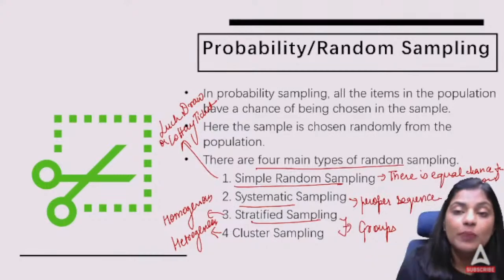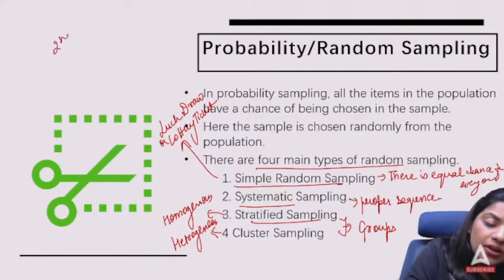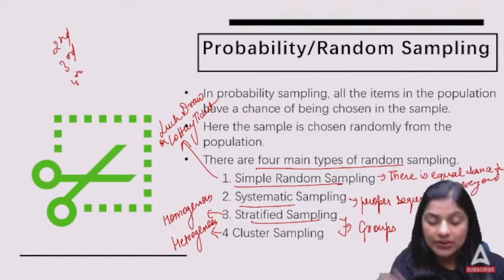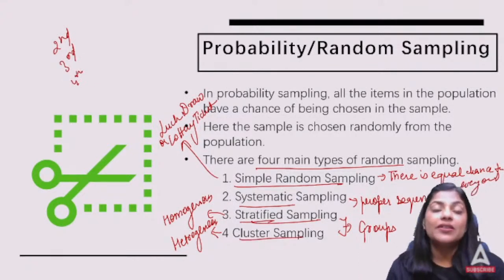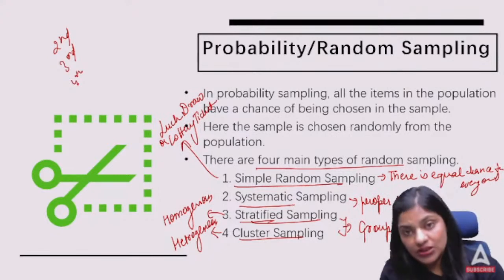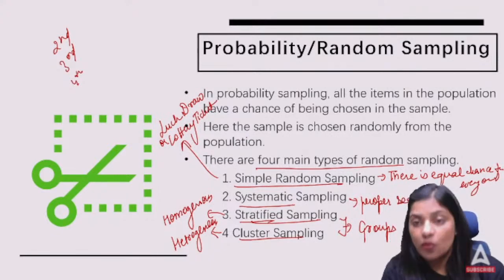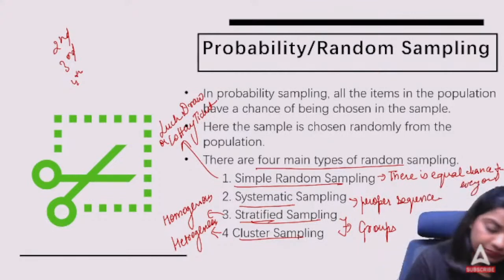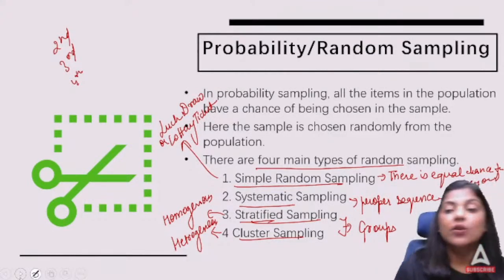Then systematic, you might put a sequence: every second person or every third person or every fourth person. You're just adding one sequence. Stratified and cluster samplings are used where we have homogeneous and heterogeneous groups. Stratified is for homogeneous, and in case of heterogeneous it is cluster sampling. So I hope this is clear.